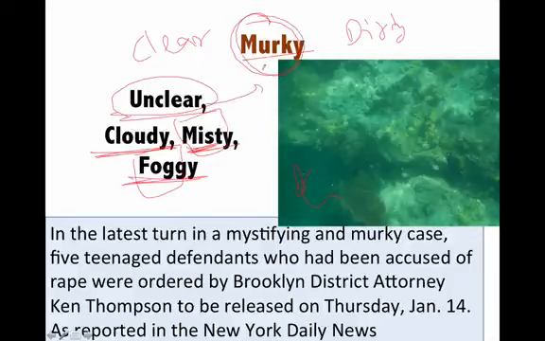But how do we use the word murky in our day-to-day lives? Something that is not clear. For example, let's say there was a murder, okay? And that murder was not very straightforward. It was murky, which means it was very difficult to solve. Nothing was clear. Despite the best efforts, the investigating team could not find out who was the murderer, who was the culprit. So it was a murky affair. It was a murky case.